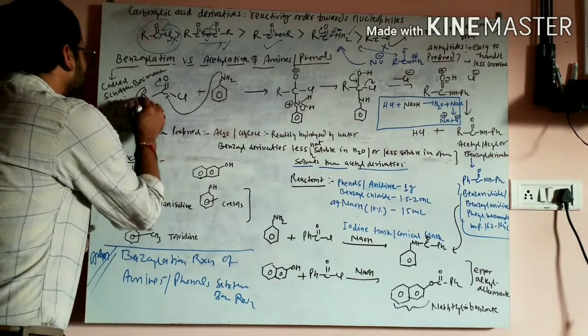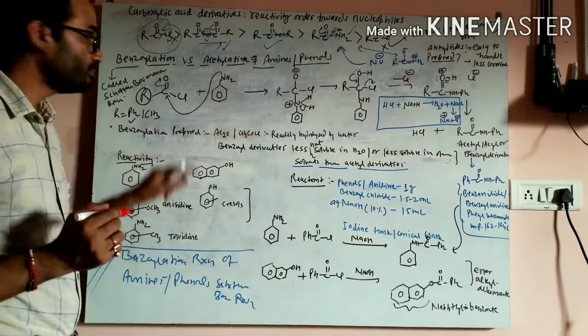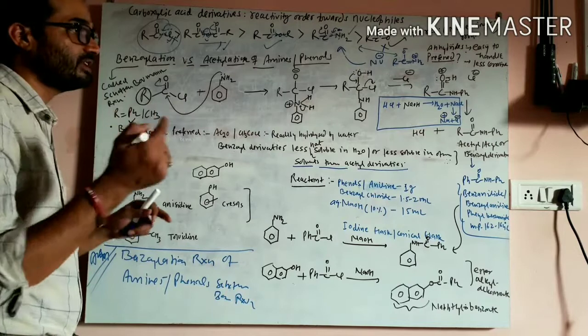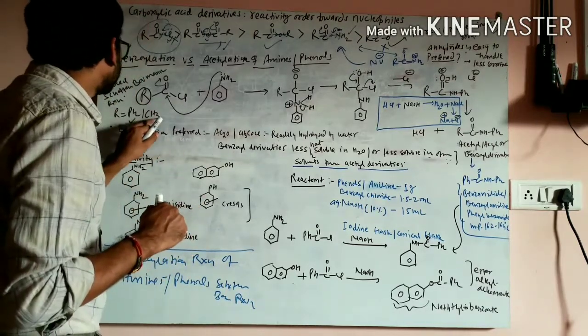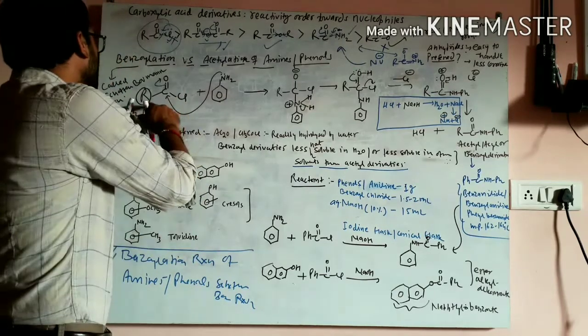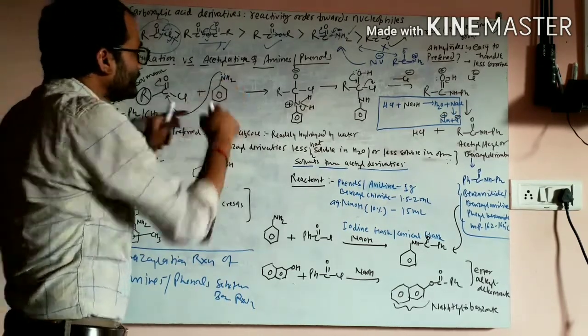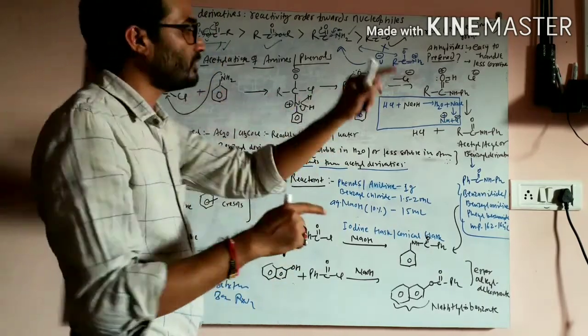If this R becomes a phenyl group, then it is called benzoyl chloride, PhCOCl, the acid derivative of benzoic acid. And if this R is CH3, that is CH3COCl, this is acetyl chloride. Now if this is CH3COCl, this is the acetylation of aniline, and if this is PhCOCl, this is the benzoylation of aniline.